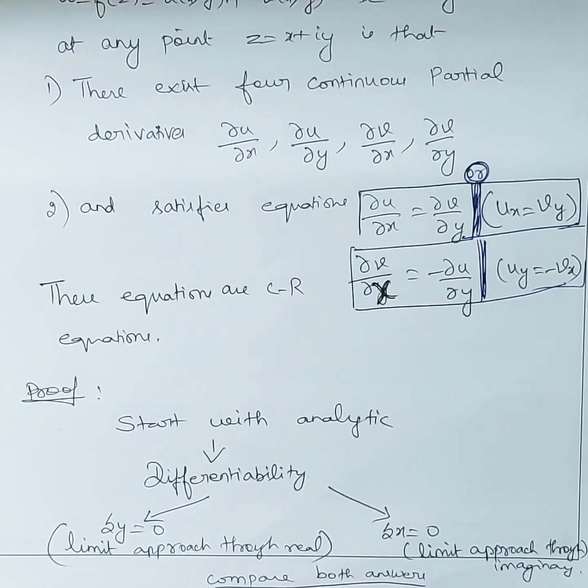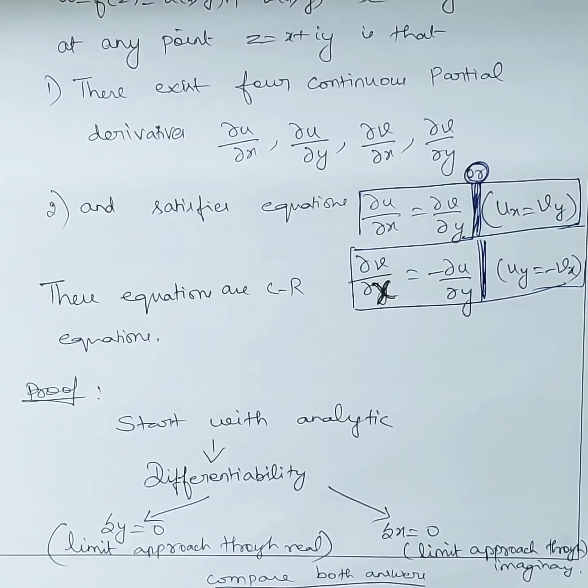So if small increment is there in delta z, means small increment corresponding to that delta z is delta x in x and delta y in y, okay. So z plus delta z we have written as x plus delta x plus i into y plus delta y minus z, which is nothing but x plus iy, and these values will get cancelled, x and x will get cancelled, plus iy and minus iy will get cancelled.